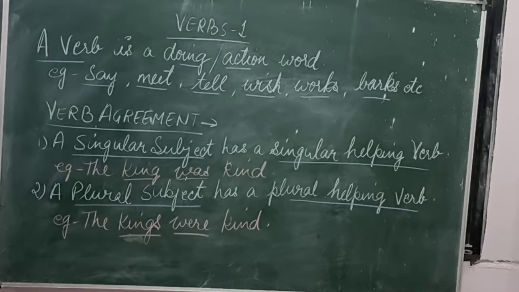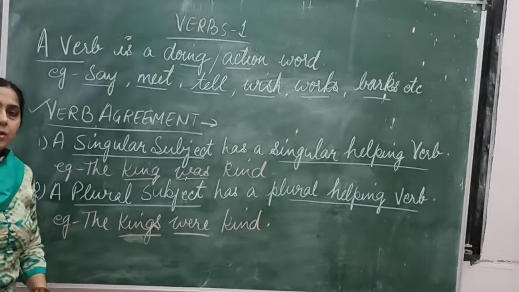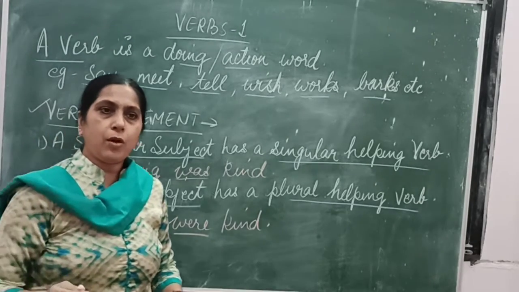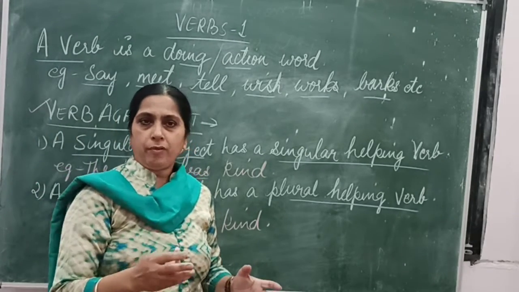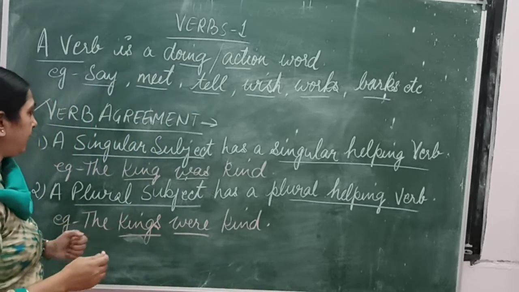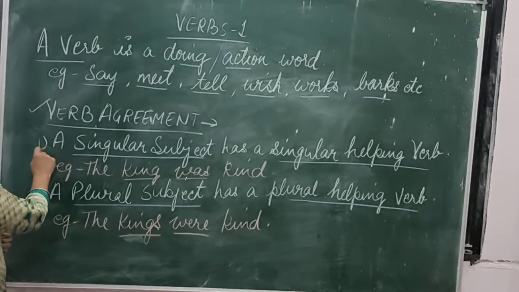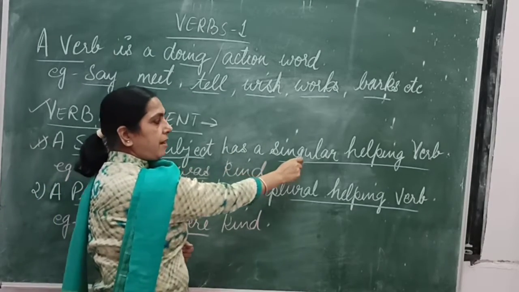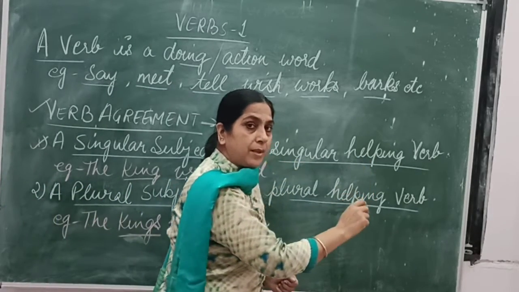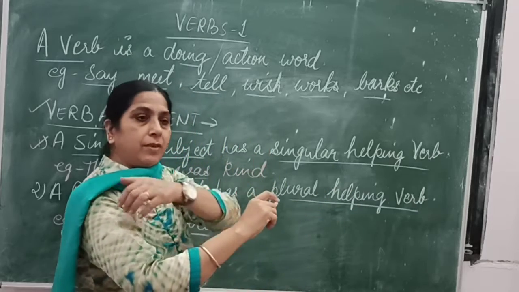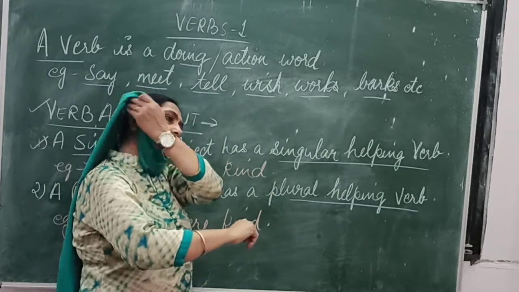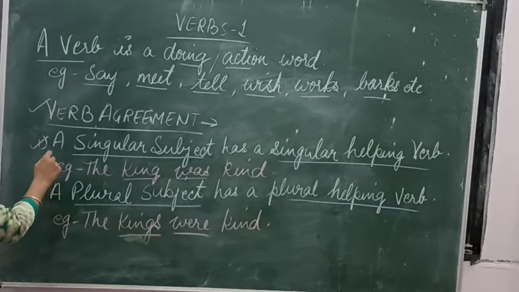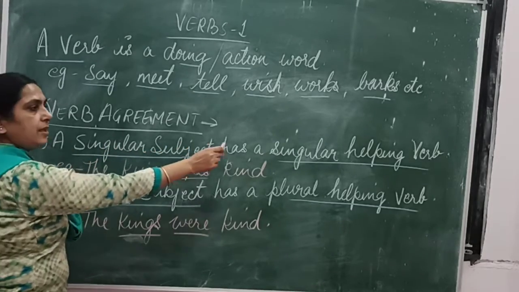Now, one concept we are going to understand is verb agreement. How does a verb change from singular to plural form? This concept we are going to understand. So the first rule is: a singular subject has a singular helping verb. What verb? Singular helping verb. The words that are used with the verbs, right? So a singular subject has a singular helping verb.